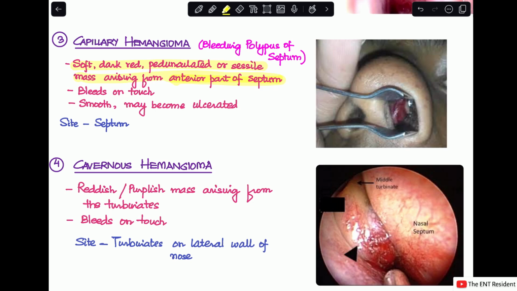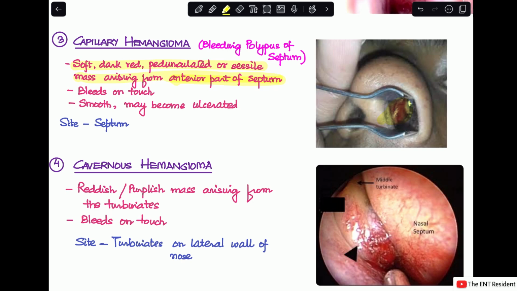Capillary hemangioma, you can see in the image over here how reddish it is. It's a soft, dark red, very vascular mass, which will come from the anterior part of the nasal septum. Capillary hemangiomas are also known as the bleeding polypus of the septum because it's a polyp-like structure that comes from the septum and it is very vascular, so hence it is always bleeding.